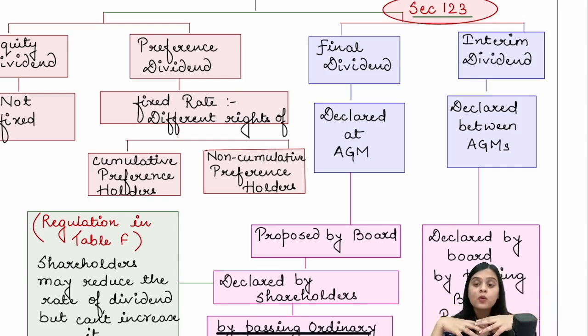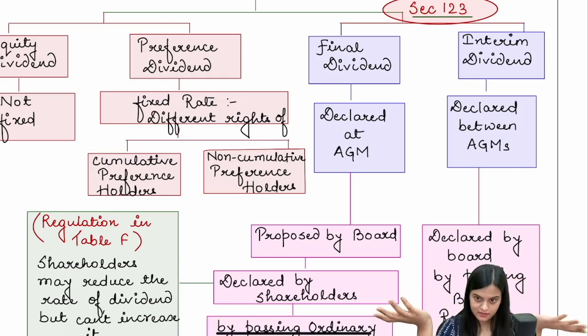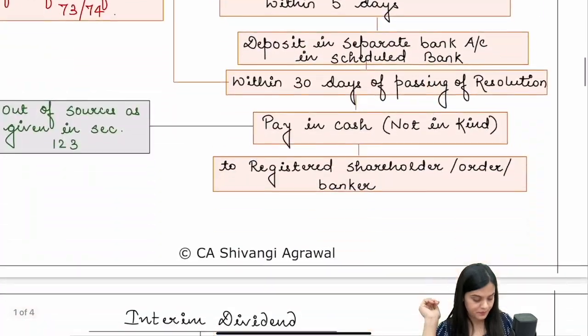So ideally, the board has to take a call whether to pay dividend or not. If yes, at what rate dividend should be paid, for which financial year dividend should be paid, and how you want the dividend to be paid. If you want the dividend to be paid as a final dividend, then it will be declared by shareholders. So the board will propose the same. The shareholders can reduce it, they cannot increase it, and it will be declared. If the board wants to do it themselves, then they can propose and declare it.